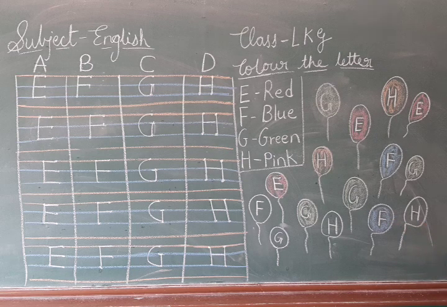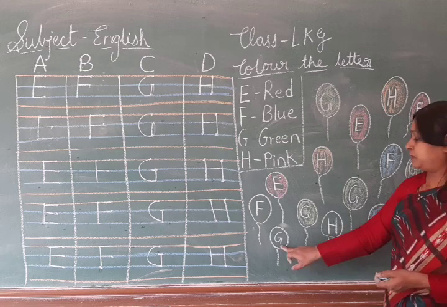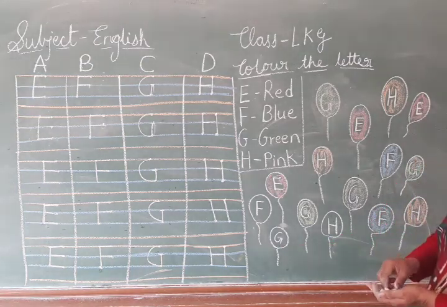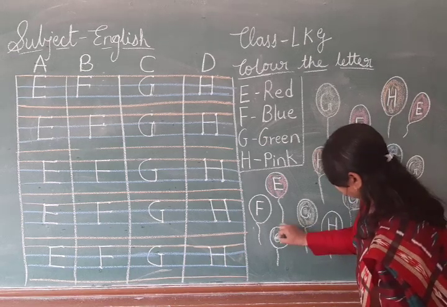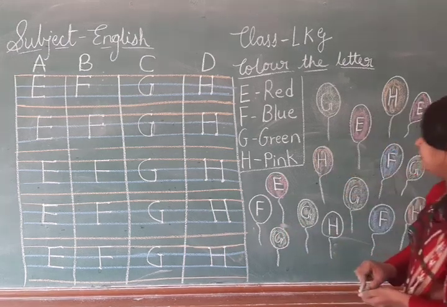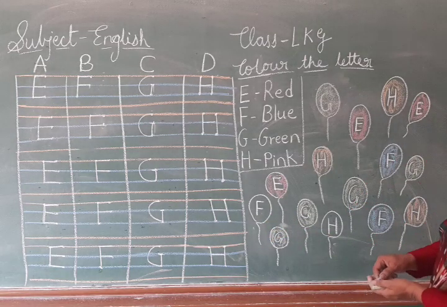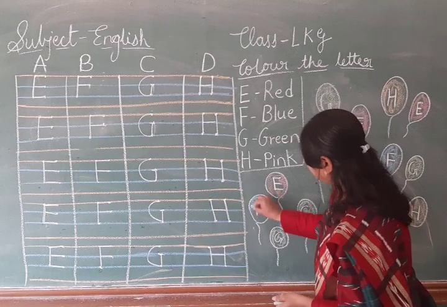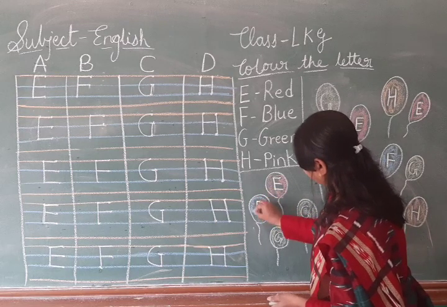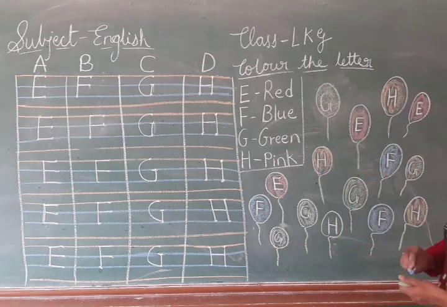Okay. Now sorry, which balloon is this? H balloon. So which color we will do? Pink color. Okay. Now which balloon is this? G balloon. So we will do pink color. Sorry, green color. In G balloon we will do green color. Which balloon is this? F balloon. So we will do blue color.